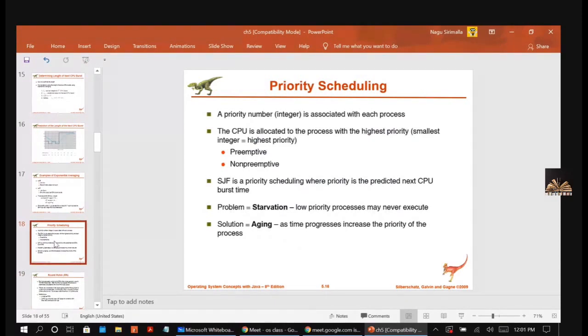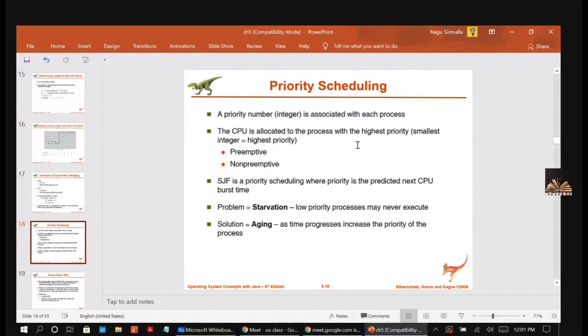Yeah, priority algorithm. In this priority scheduling algorithm, each job will be given a number, that is the priority. Every process will be given a priority according to integer numbers. The CPU is allocated to the process with the highest priority.